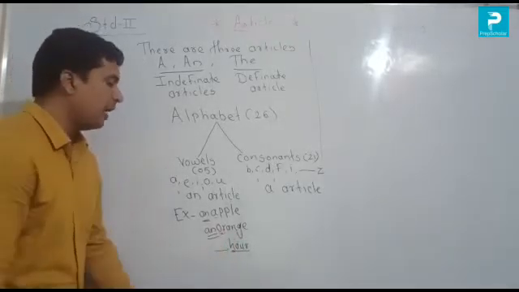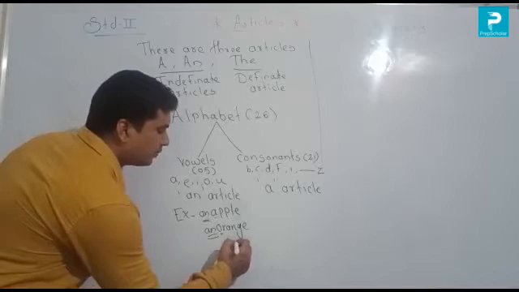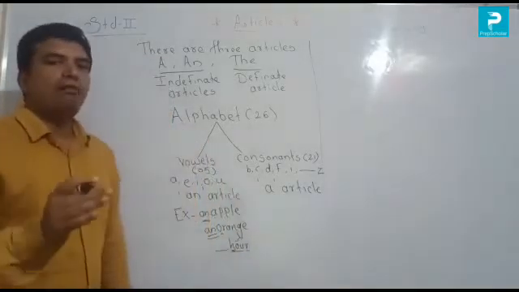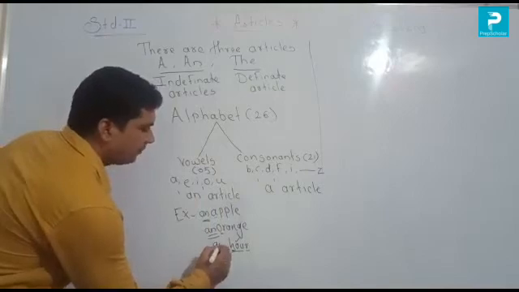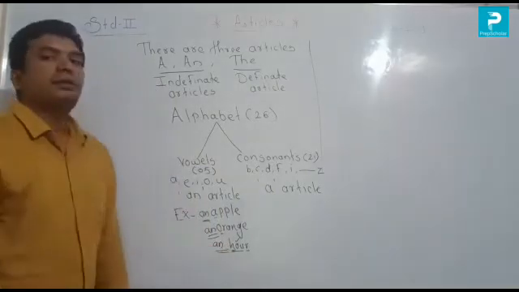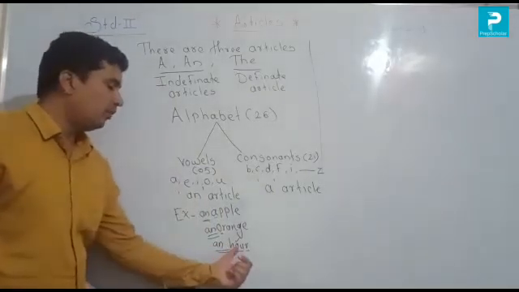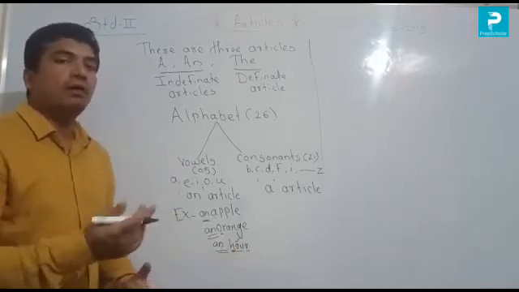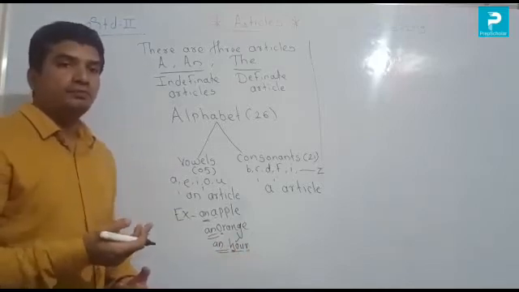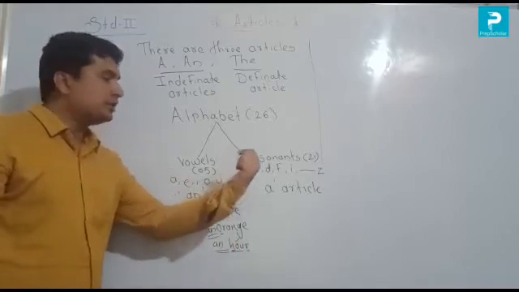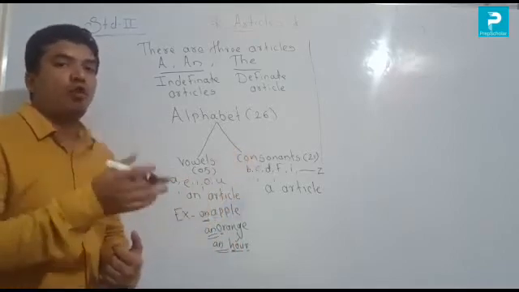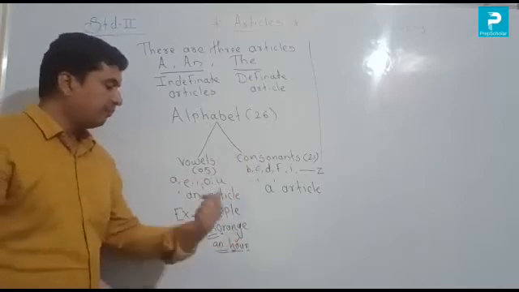So here the pronunciation is not H, here the pronunciation is like O. Not hour, hour. So for words like that you also write an. Like hour, honest, honorable. For words like that there is an H letter, which means a consonant start, but it is pronounced like a vowel. So we write an here.